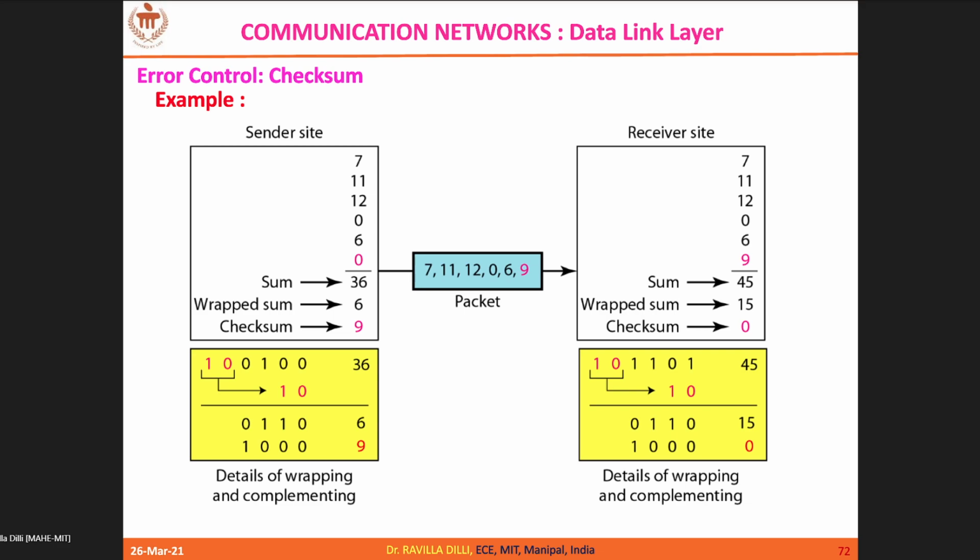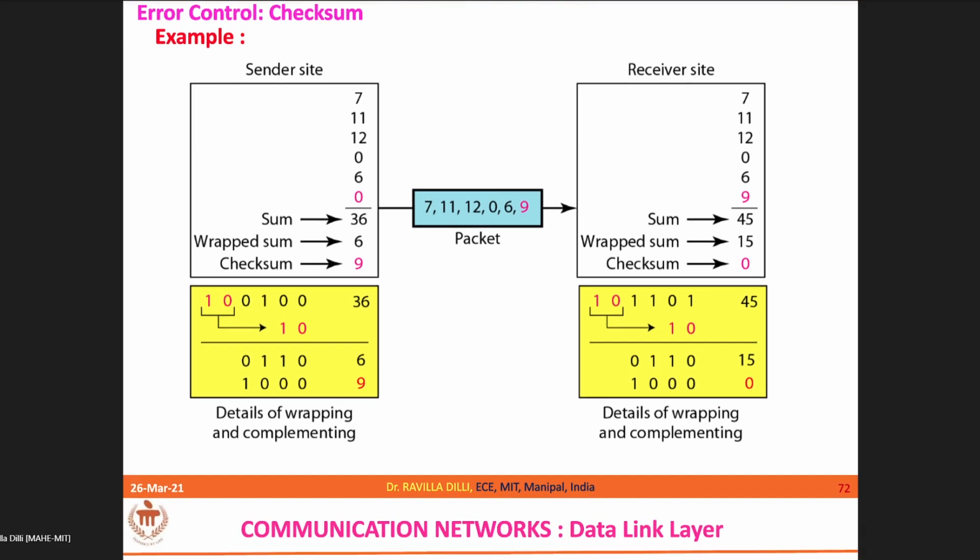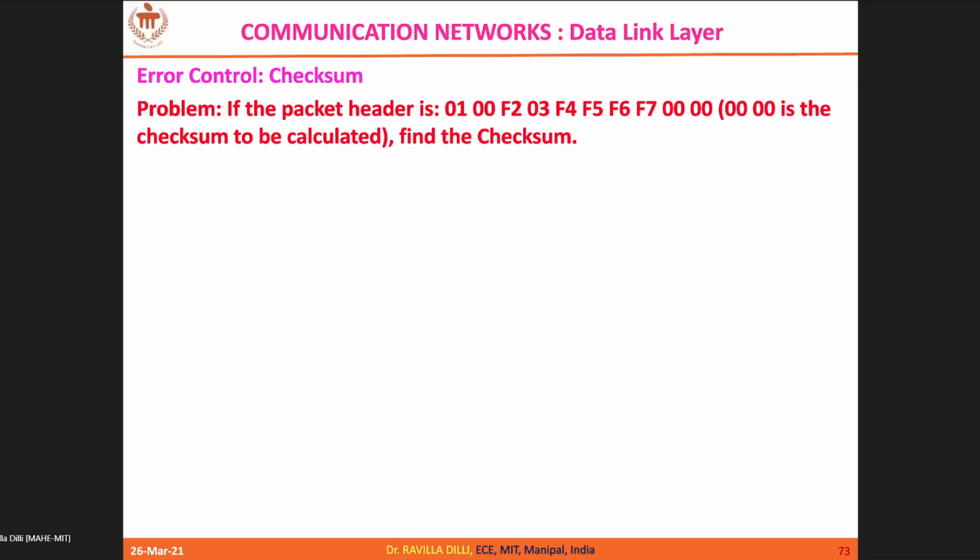But in reality, you will play with hex digits, not the actual decimal values. So let's come to that. Say this is an IPv4 packet header received with some values like this. You calculate the checksum for this.